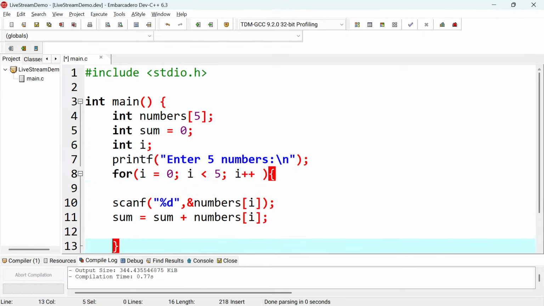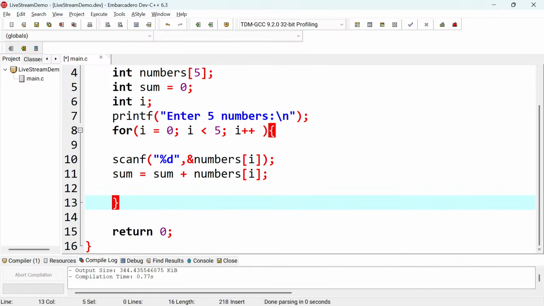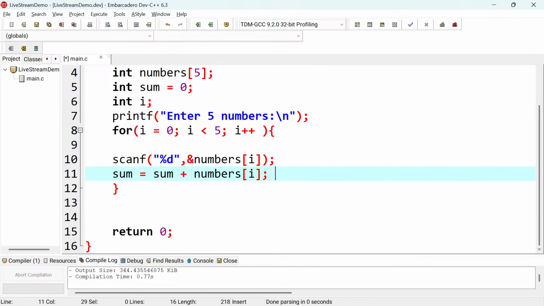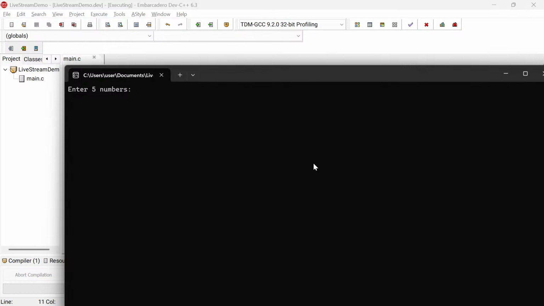If you put the scanf outside, it will just run once, so it's just as good as not making use of loops.